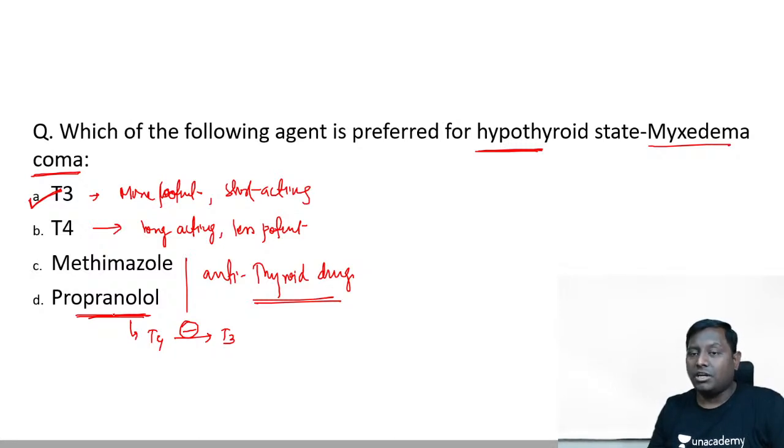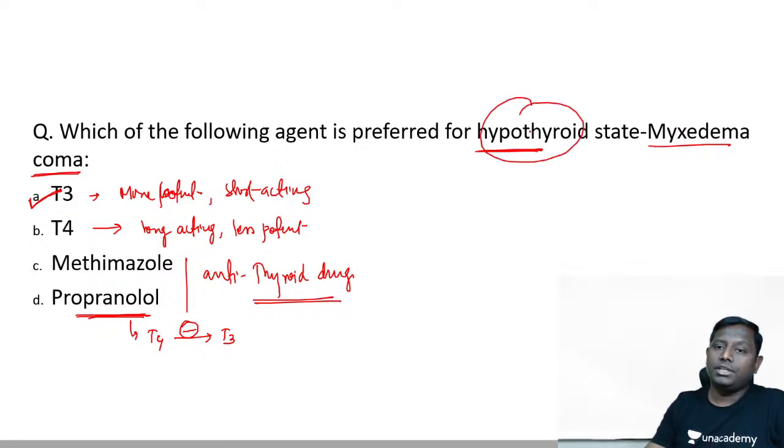Hyperthyroid condition, thyroid storm, in that we will use it. And for a hypothyroid emergency, the only use of T3 is in this condition. Myxedema coma is an emergency condition. We need a faster acting drug. Yes, Arsh, we can say that.